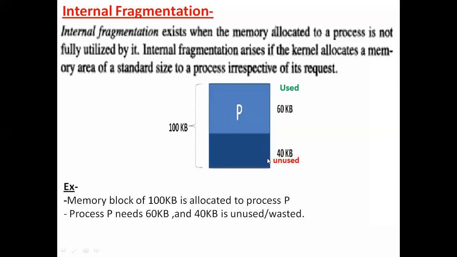Hence internal fragmentation occurs. The memory block of 100 KB is allocated to process P, which needs only 60 KB, and the remaining 40 KB stays unused or wasted. This leads to internal fragmentation.